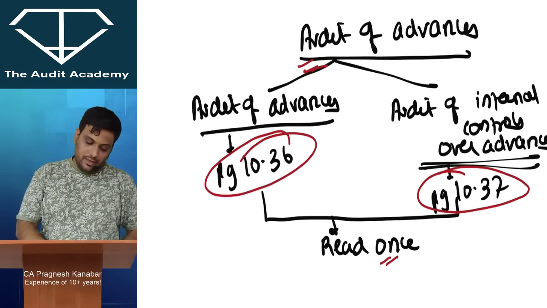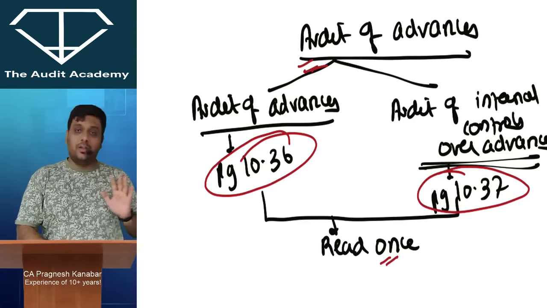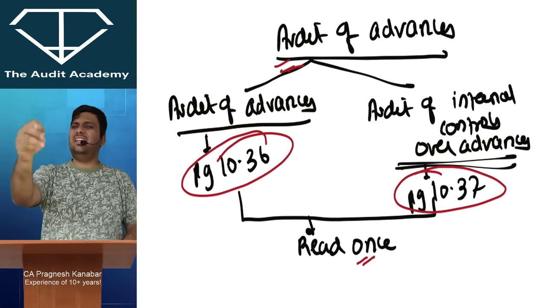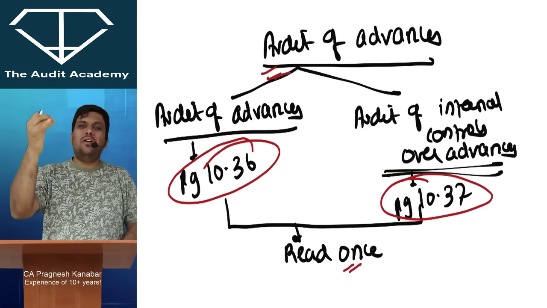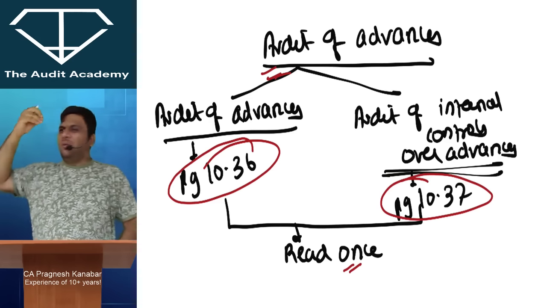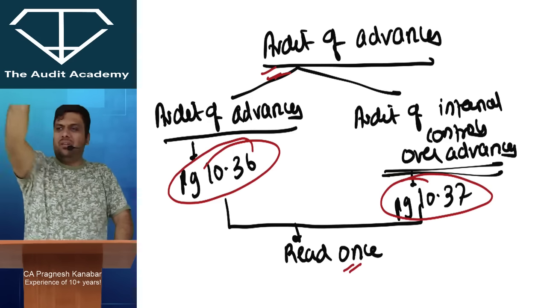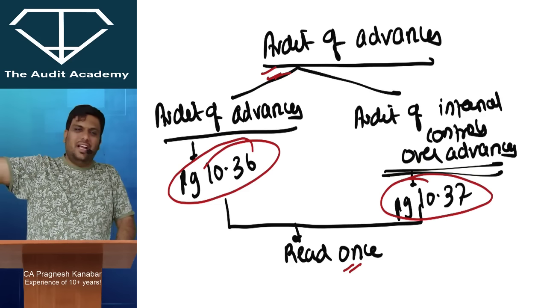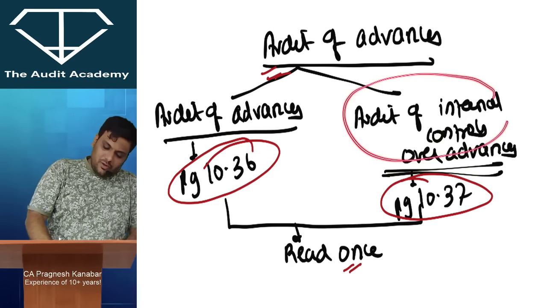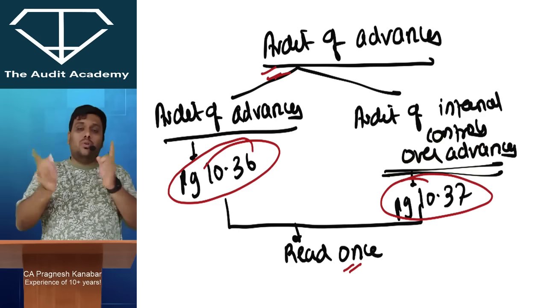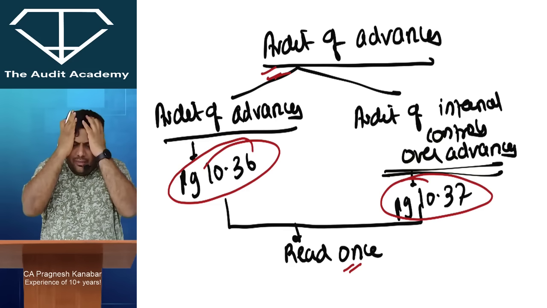Now when we move ahead, in these notes I have given one note that there is a very theory kind of question, audit of advances. If you get a normal question on audit of advances, then 1 point on documentation, 1 point on authorization, 1 point on security, 1 point on recovery. As 4 or 5 points, you can mix and match and write it. But if you get a question on audit of internal control over advances, so not overall advances, just the system of advances, then you have to think about the process.